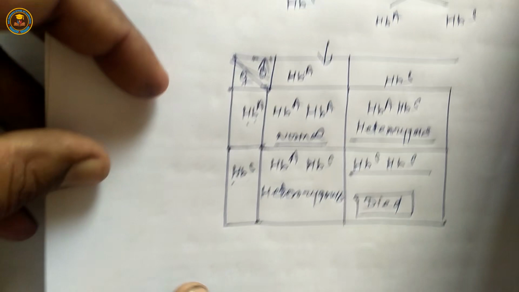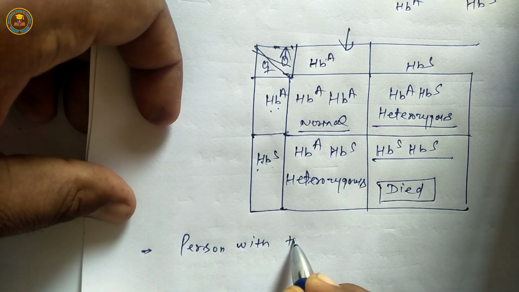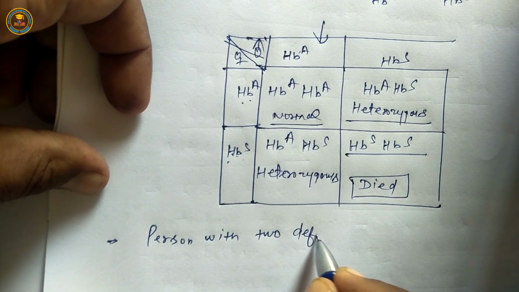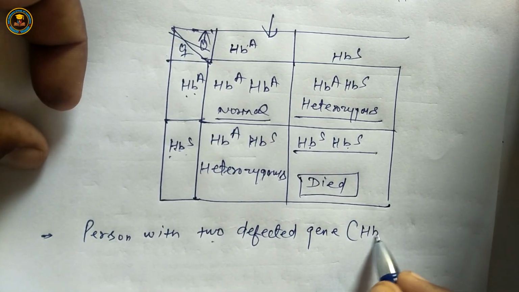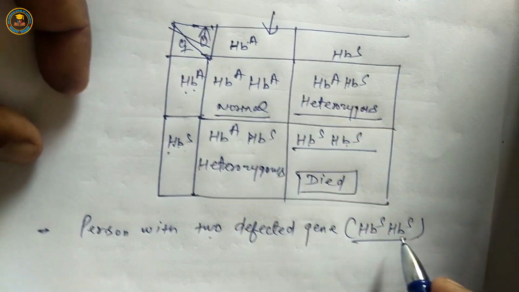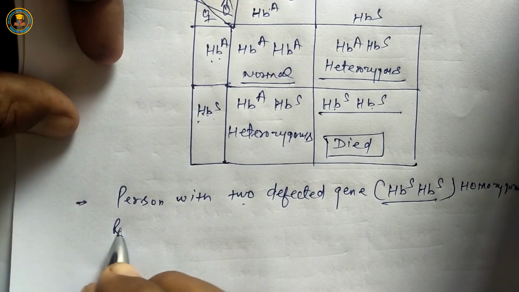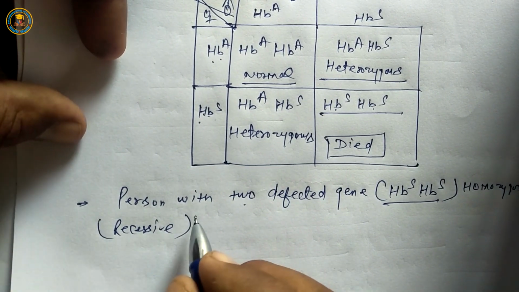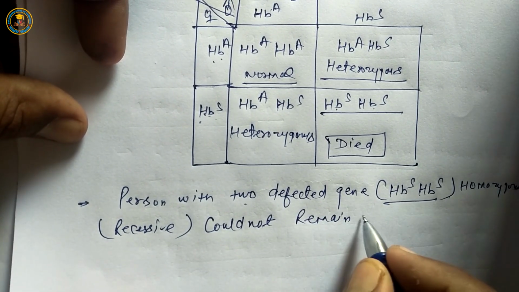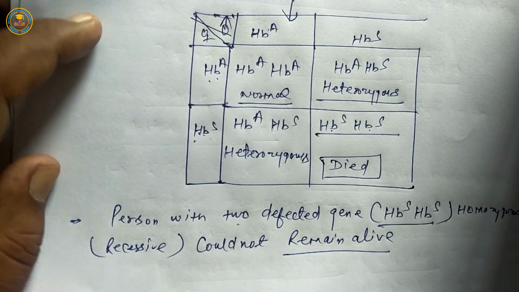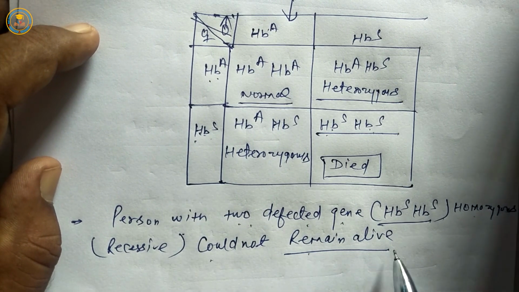So a person with two defective genes, it means HbS HbS, homozygous recessive, could not remain alive.